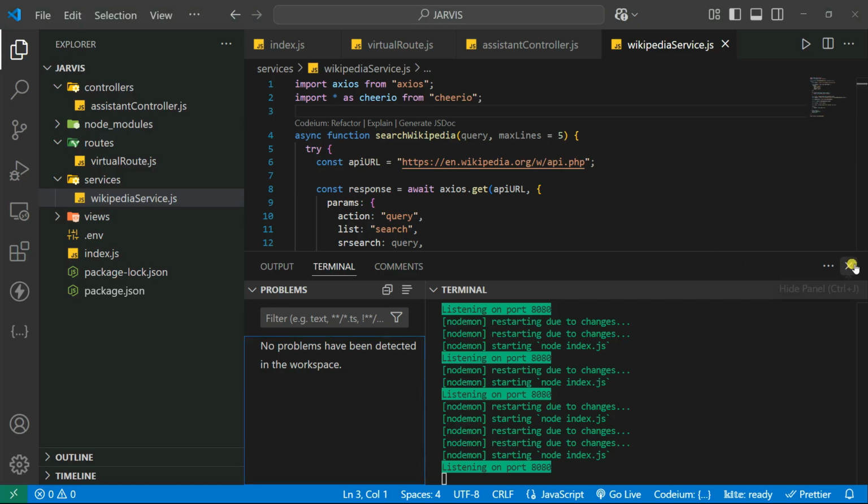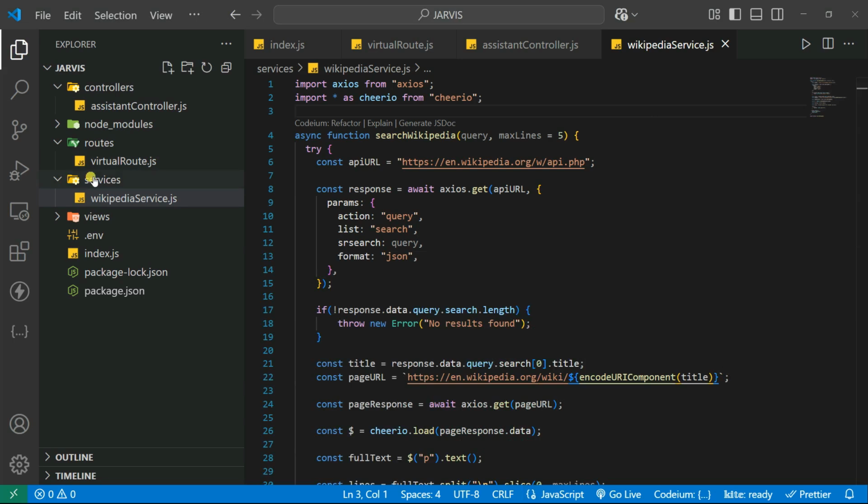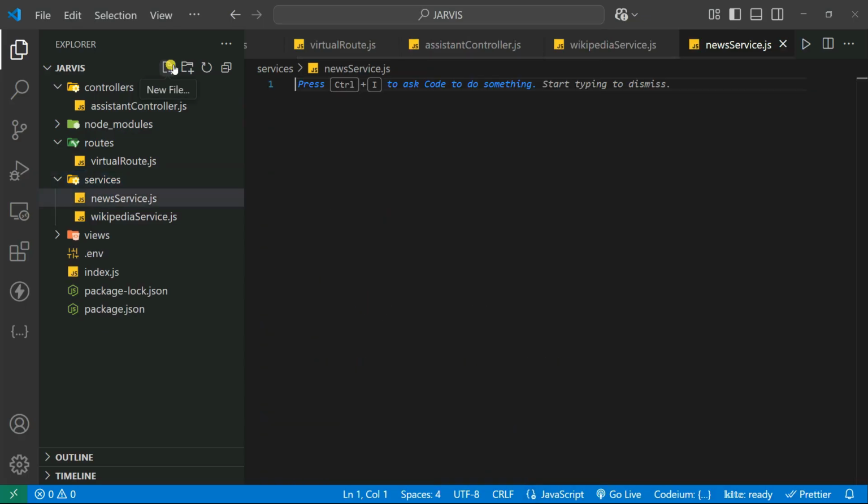That's nothing but the new service. So let's go here and create this one. This is my new service, so let's say newsService.js. For that, you're going to use an API called the News API.